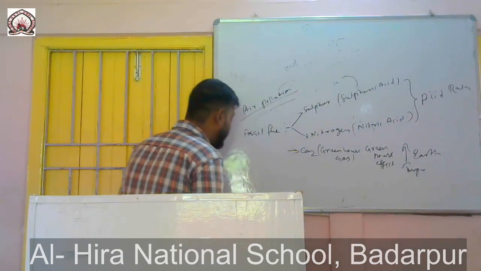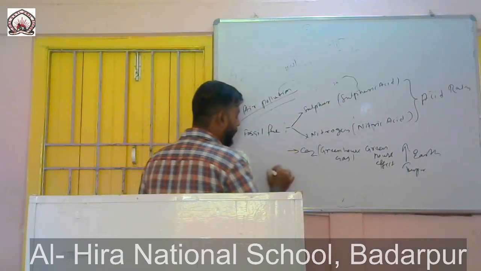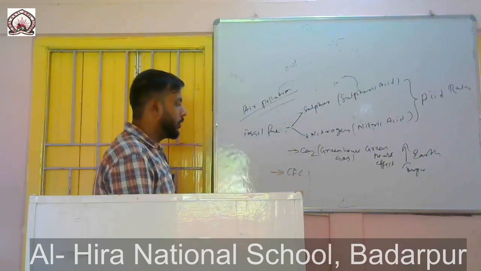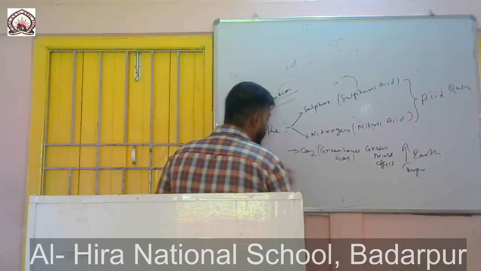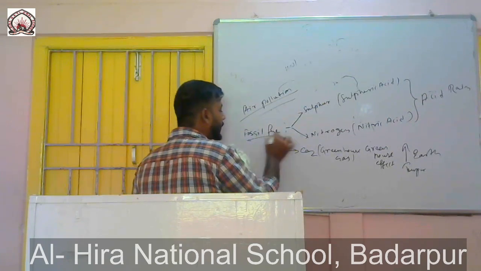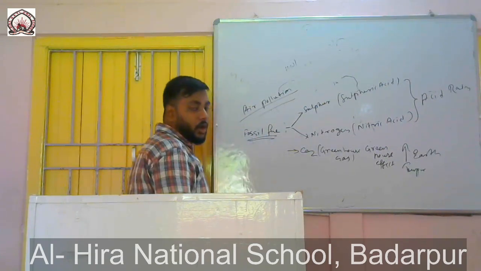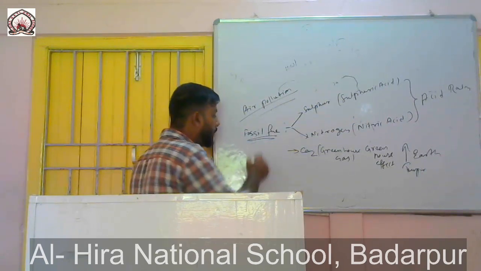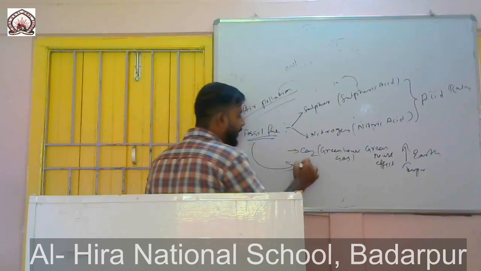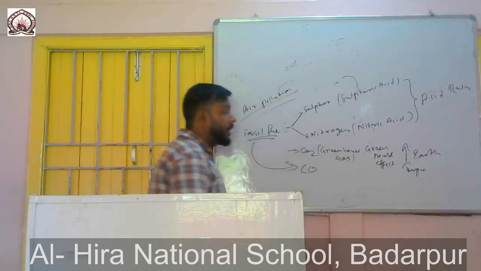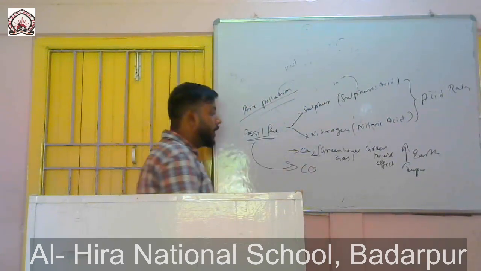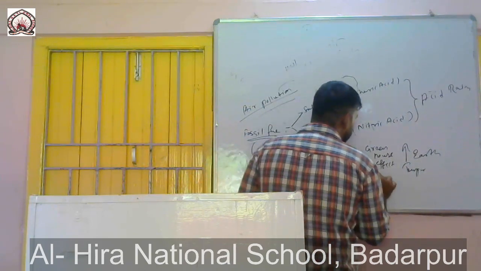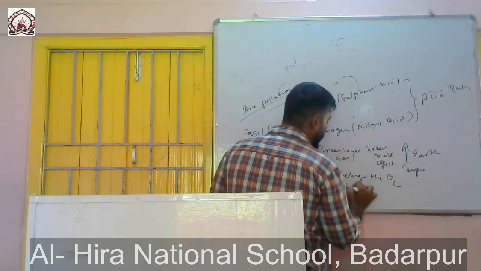One more thing is CFC, chlorofluorocarbon. But before CFC, let us discuss another thing. When fossil fuels are not completely burnt, this results in the release of another gas known as carbon monoxide. What does carbon monoxide do? It reduces the oxygen carrying capacity of blood.